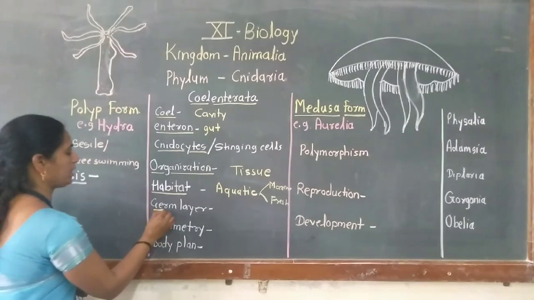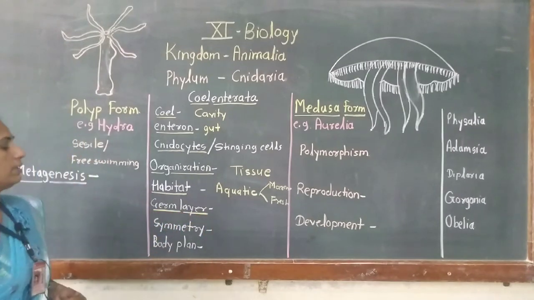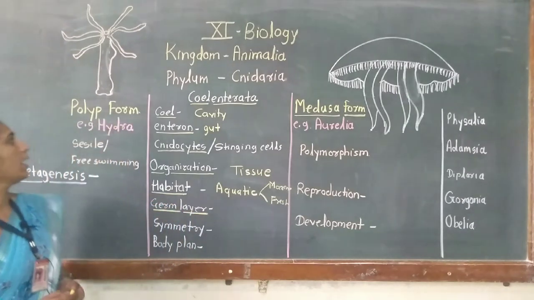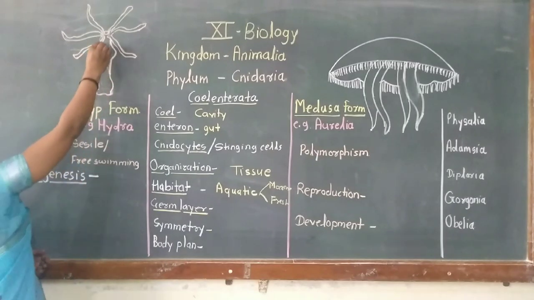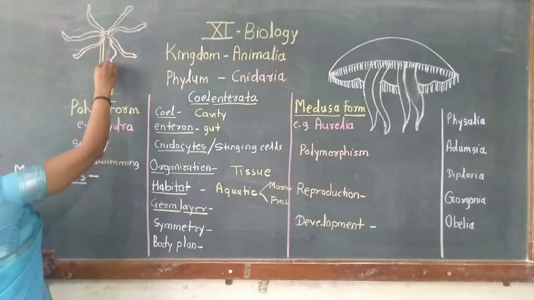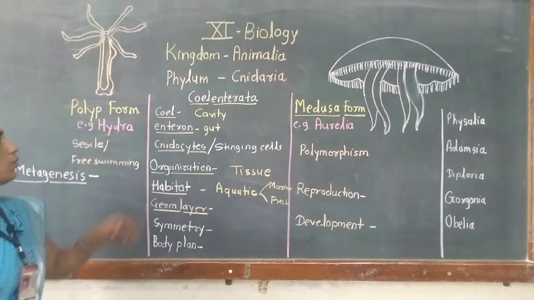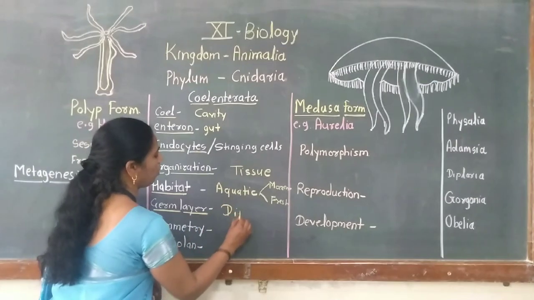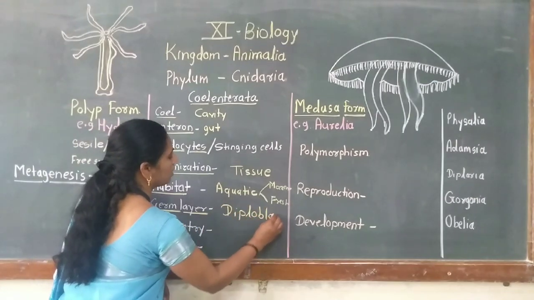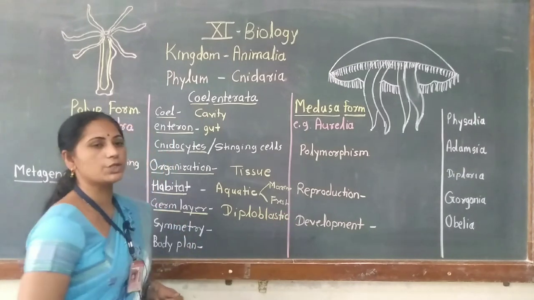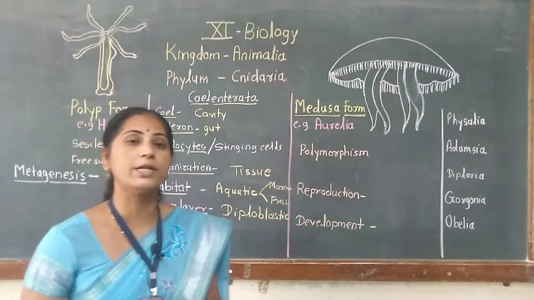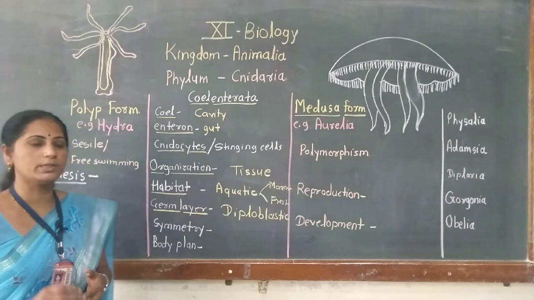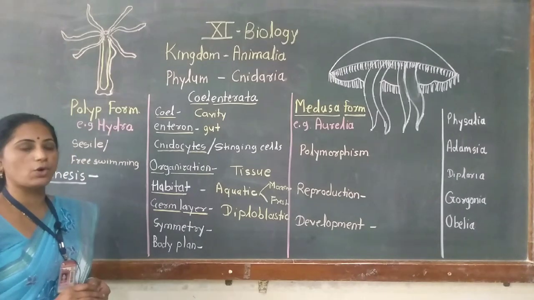Then germ layers. How many germ layers are present in these animals? There are two germ layers. The outer germ layer is ectoderm and the inner germ layer is endoderm. So these animals are formed from two germ layers, the innermost germ layer and the outer germ layer. Because they have only two germ layers, they are called diploblastic animals. In between these two germ layers there is mesoglea, a gelatinous acellular layer. This layer is called mesoglea.